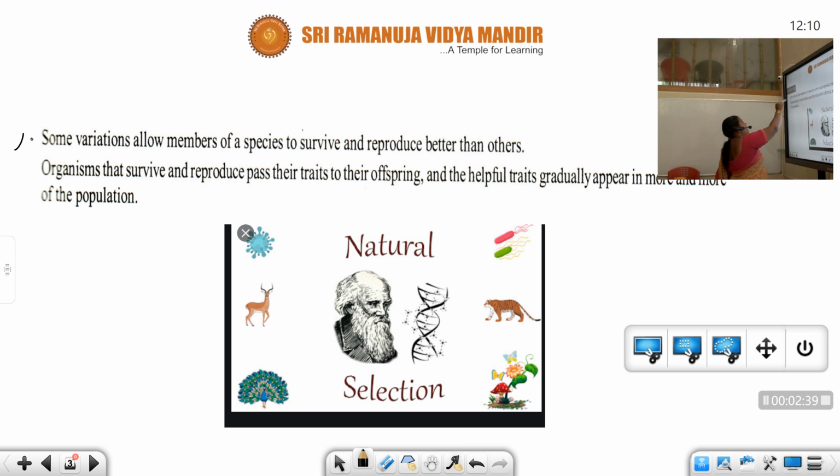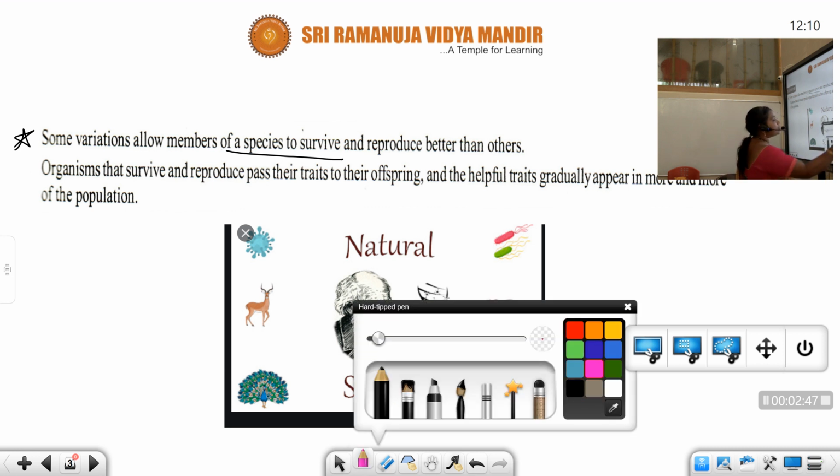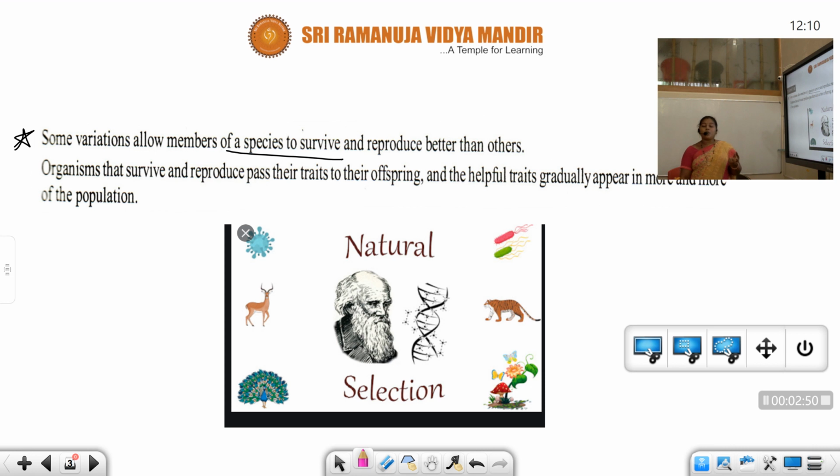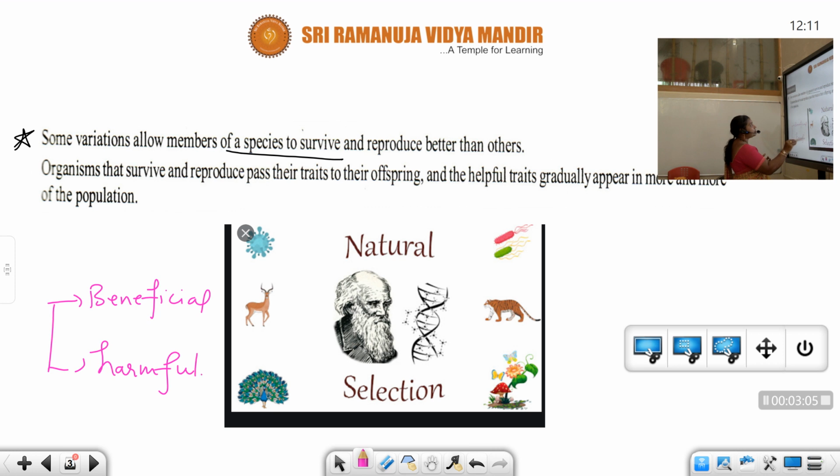Next, some variations allow members of a species to survive and reproduce better than the others. See, students, mutations are nothing but variations, right? These variations are of 2 types: beneficial and harmful. Variations that allow members of a species to survive and reproduce better than the others are the beneficial variations.